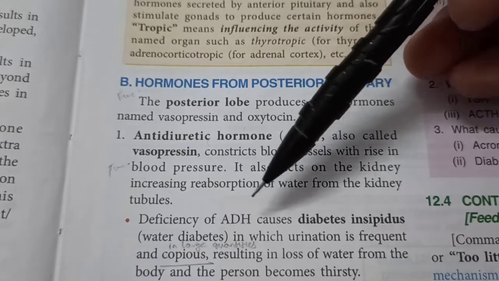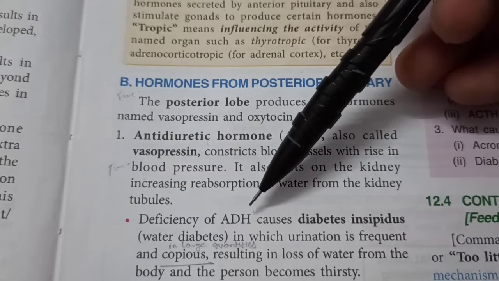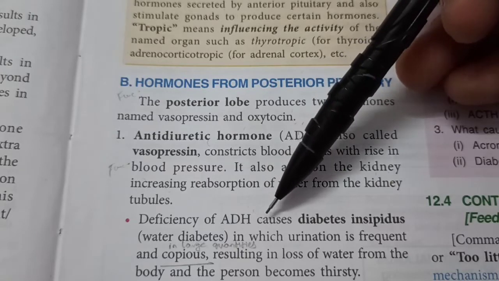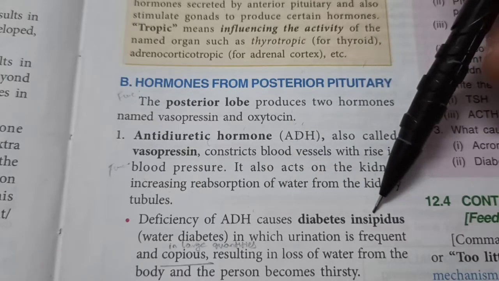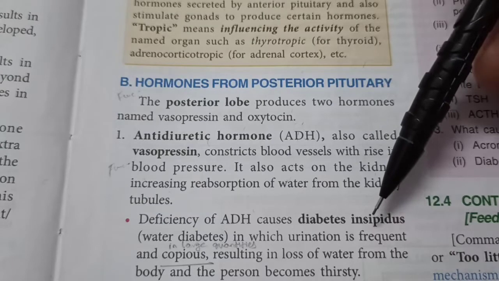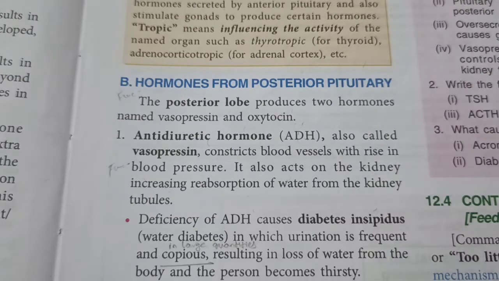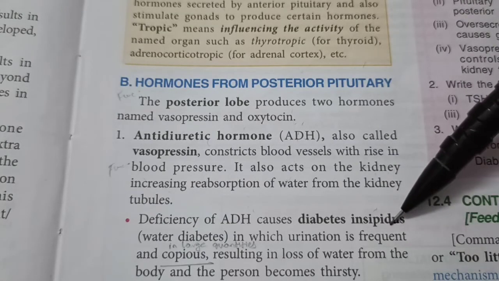But if a person has deficiency of ADH, even during summer, ADH is not being produced, that means he will suffer from diabetes insipidus or water diabetes. Since he will not be able to reabsorb water, the urine will have a lot of water. He will urinate very frequently and the urine will be tasteless, not salty, which is usually the case.